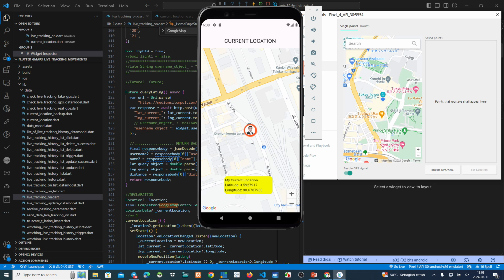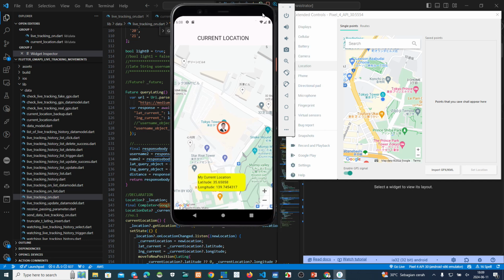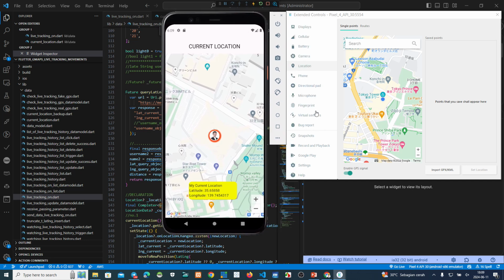Please see this, it will move to Tokyo Tower from here. Moment, please. Maybe my internet speed is not too fast. Yeah, this is the same as the lab on my virtual device. This is my Google setting.